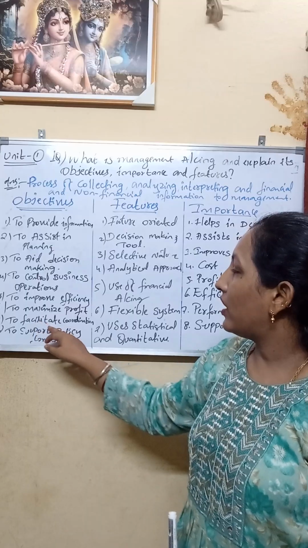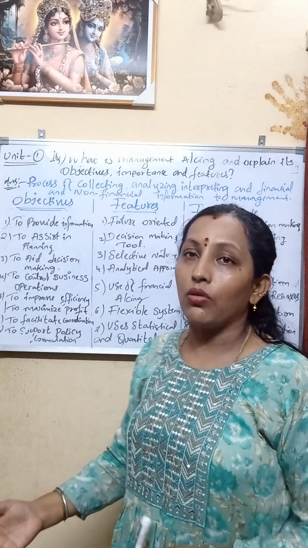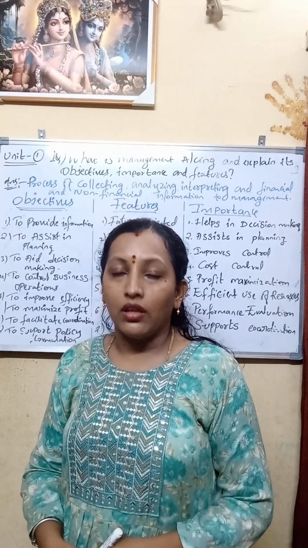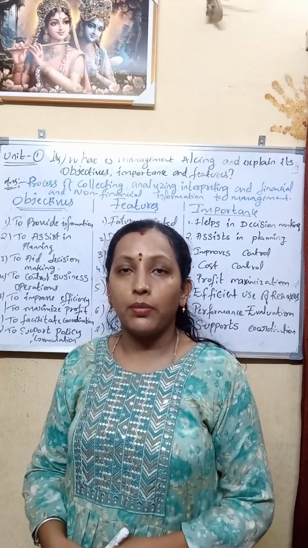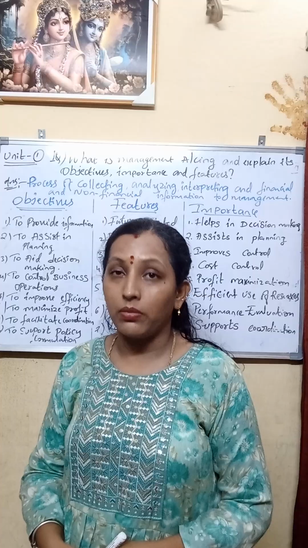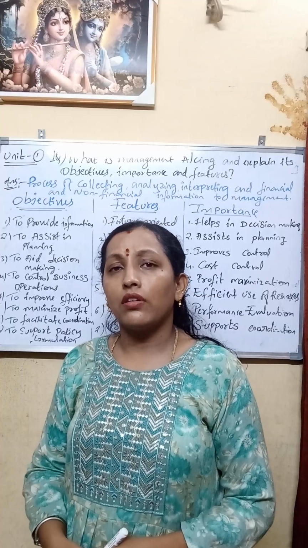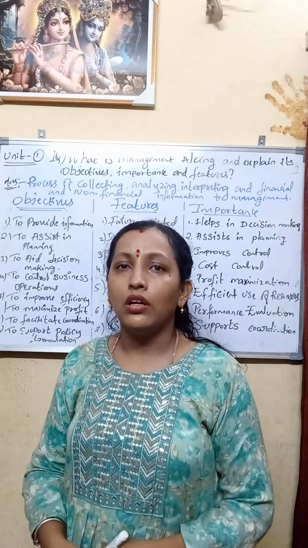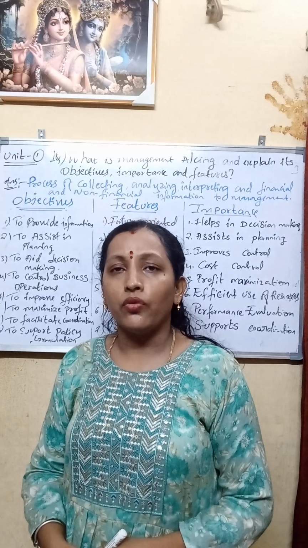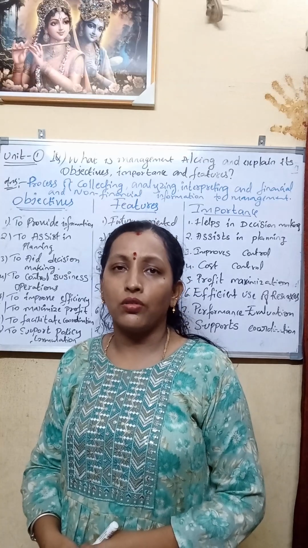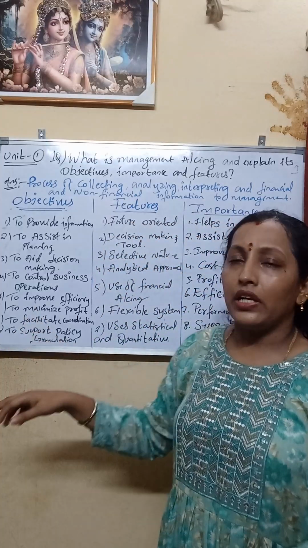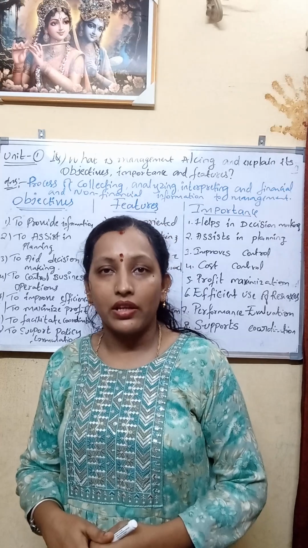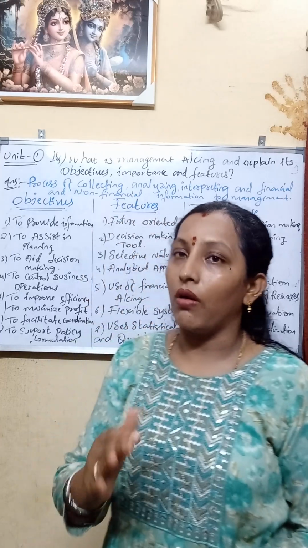And to facilitate coordination. Various branches will be there in a business, like the purchase department and the sales department, and various levels of departments. Each department consists of heads and managers. With the help of management accounting, all heads together can coordinate and work efficiently, so we call it to facilitate coordination.